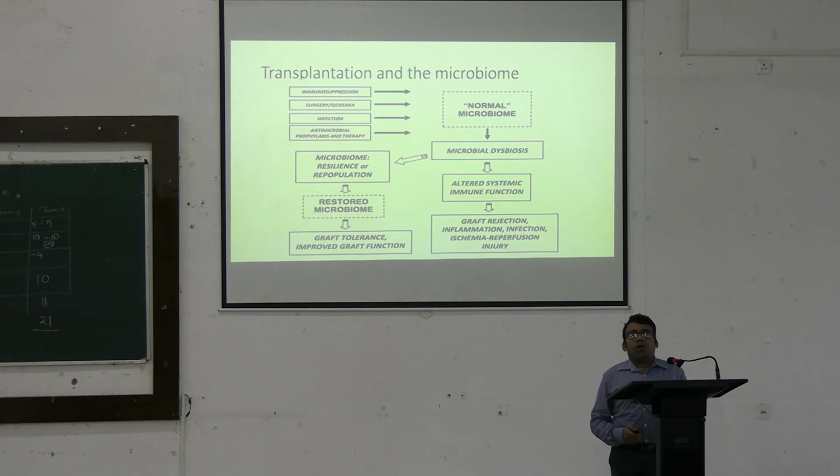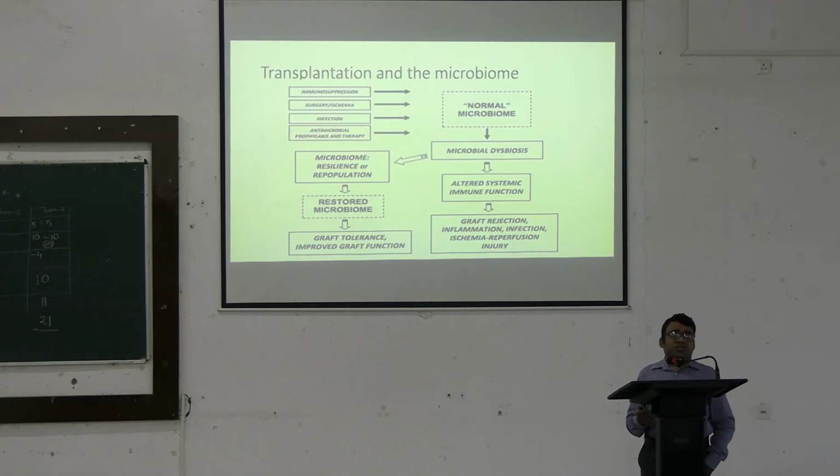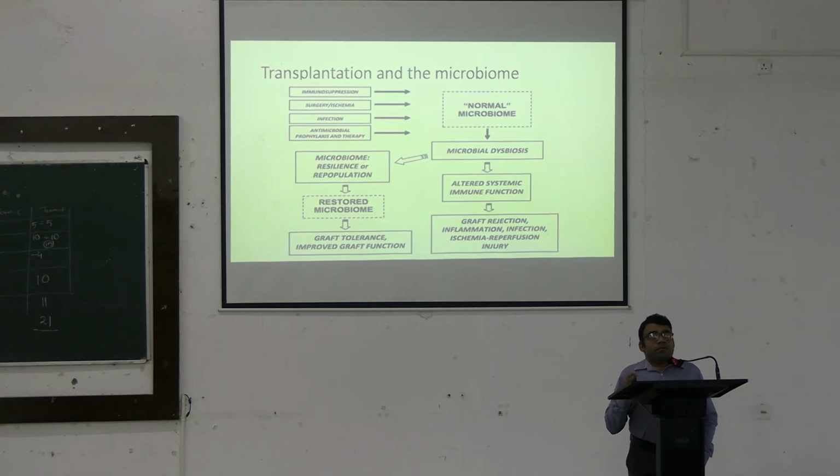But furthermore, if we look at the normal or the human microbiota, the eventual process of transplantation does affect the microbiota. Not only the procedure itself, but also the various drugs and the immune suppressive agents which are used. This leads to what is called microbial dysbiosis. And this normal microbiota plays a very important role in finding out the eventual fate of the procedure.